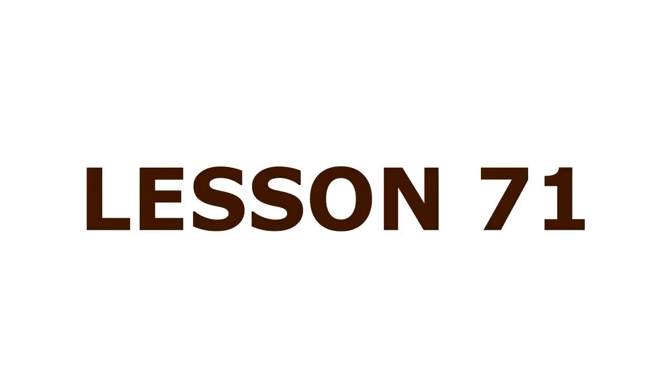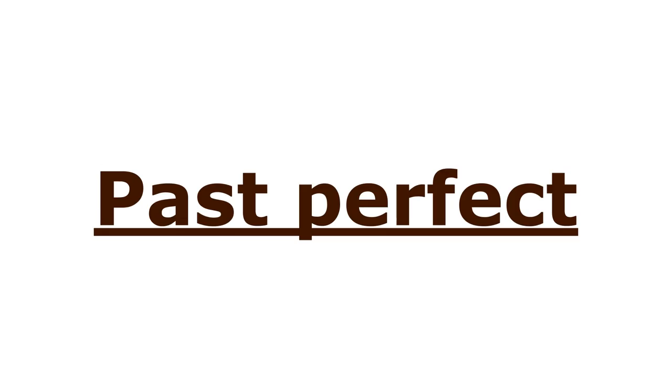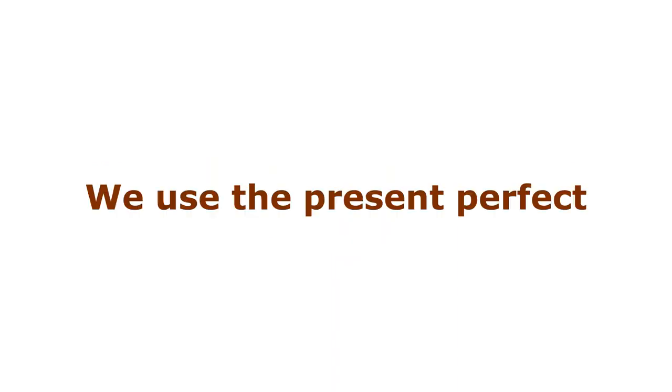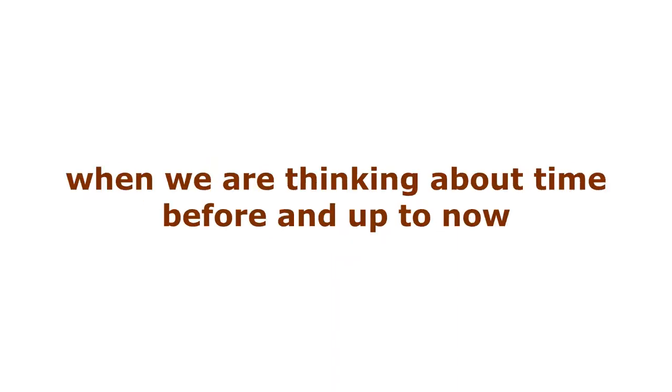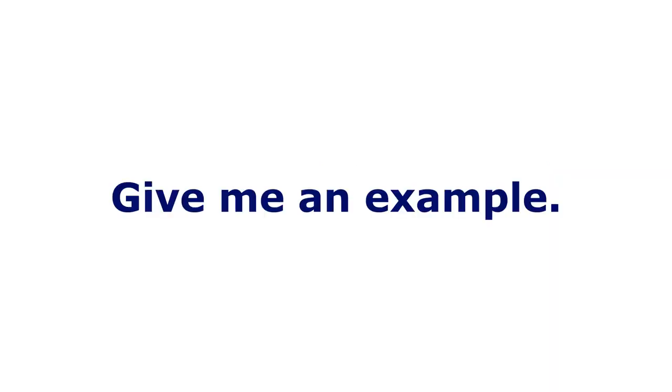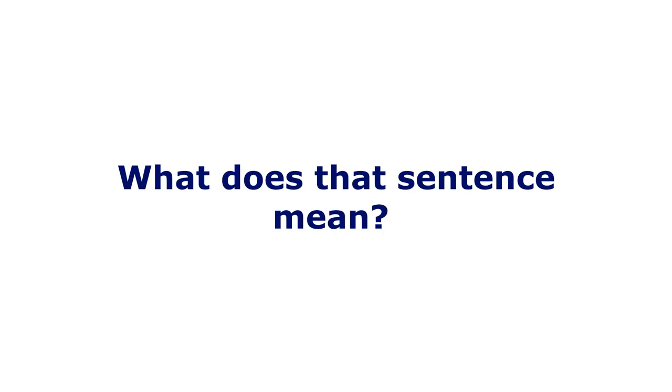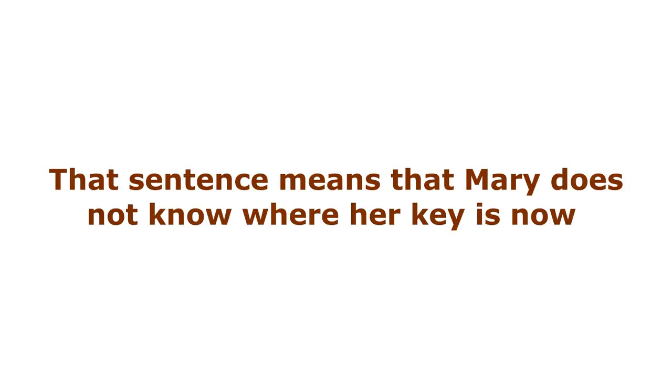Lesson 71. Past Perfect. I had eaten. When do we use the present perfect? We use the present perfect when we are thinking about time before and up to now. Give me an example. Mary cannot enter her flat because she has lost her key. What does that sentence mean? That sentence means that Mary does not know where her key is now because of losing it earlier today.